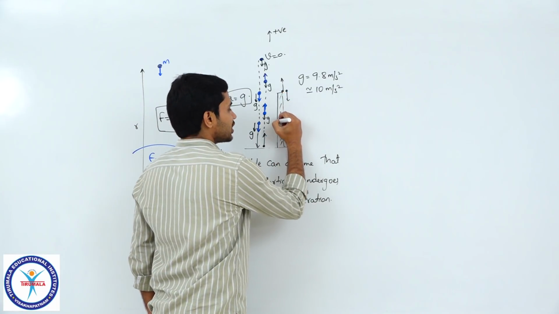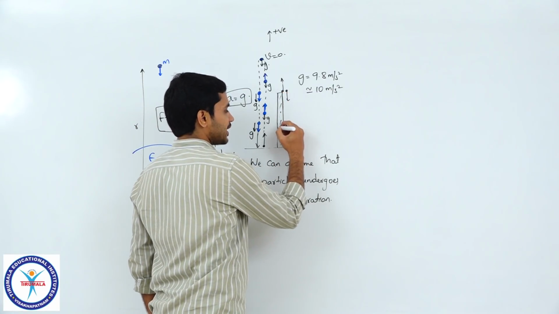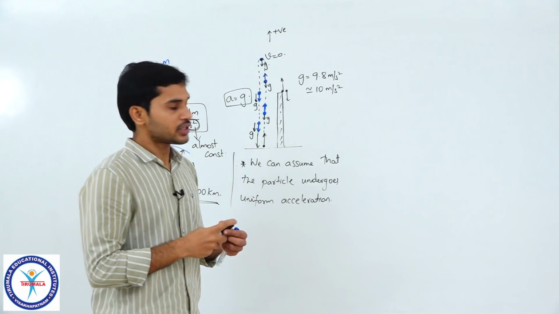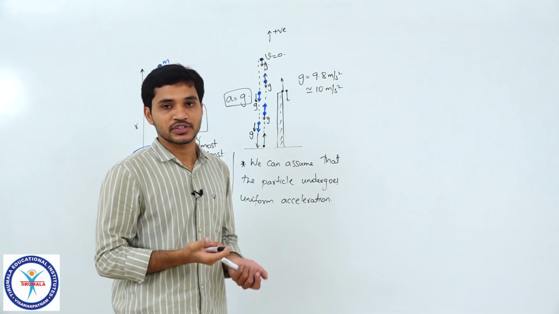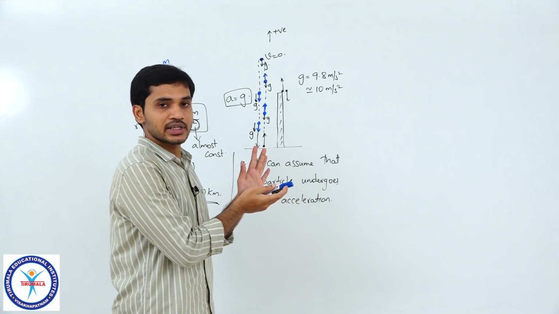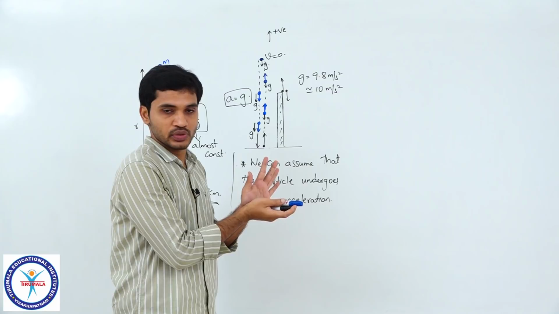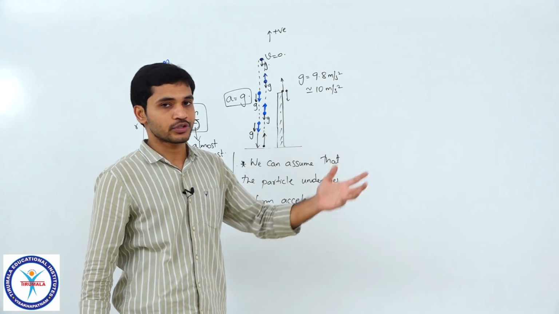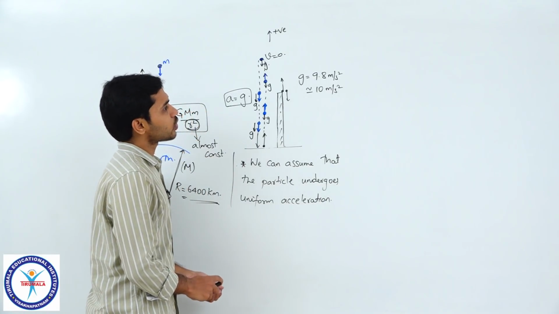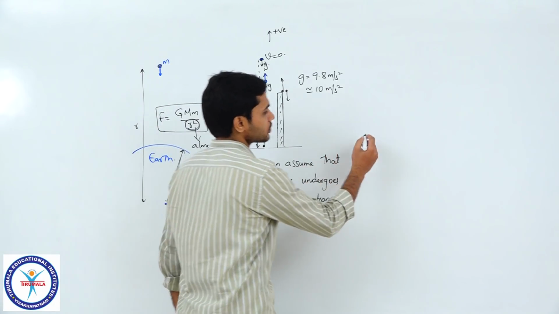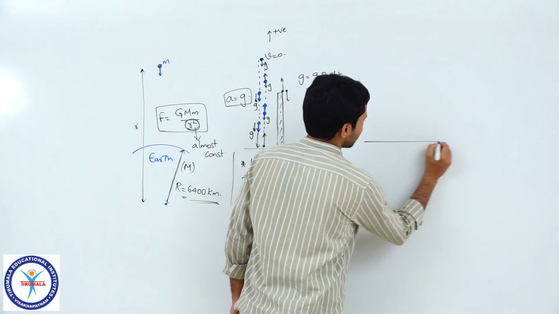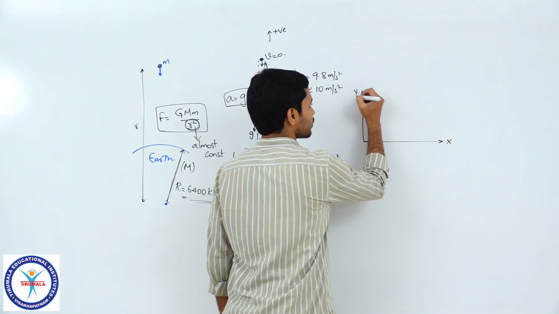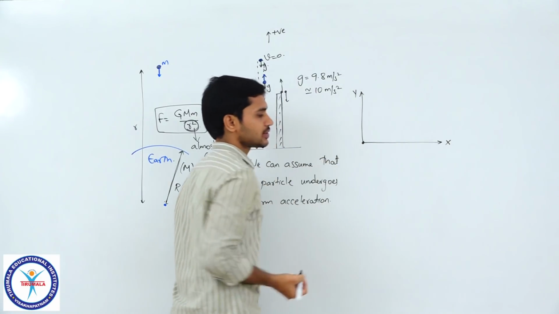And as I told you earlier, whenever we need to write any kinematics equations for any situation, we need to have a reference frame, right? I already defined what a reference frame means. A reference frame is basically a set of coordinate axes which we consider, with respect to which we measure the positions and motion of the particle. So even in this case, I will consider this as my x axis, this as my positive y axis, and this as origin.